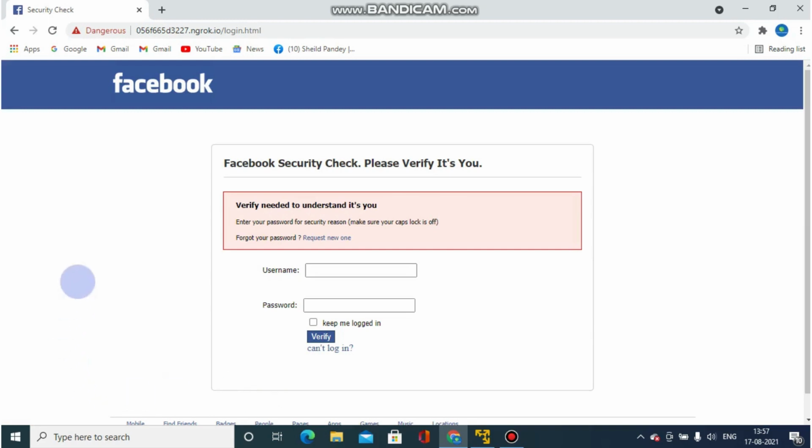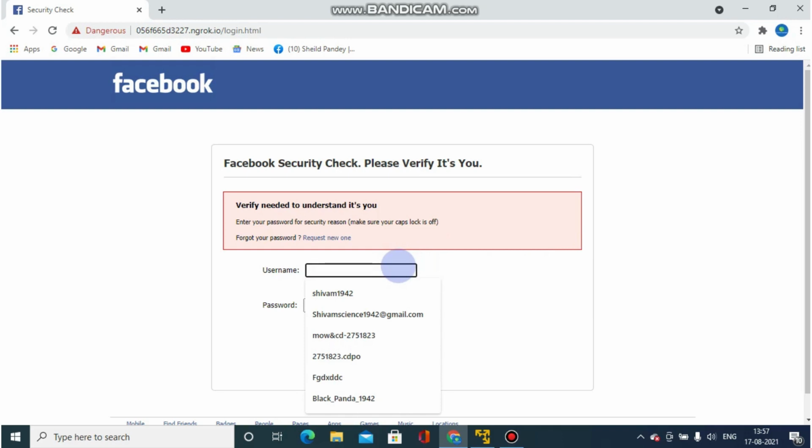As you can see here, the clone page of Facebook is in front of me. Hackers are making such clone pages of Facebook, Instagram, Twitter, Netflix, any clone page, and showing it to you.